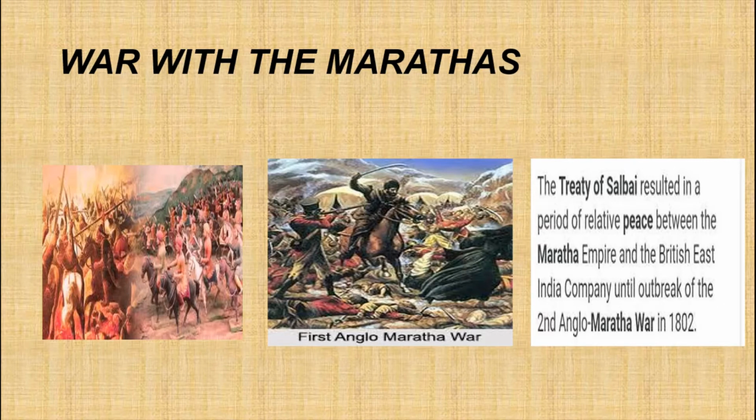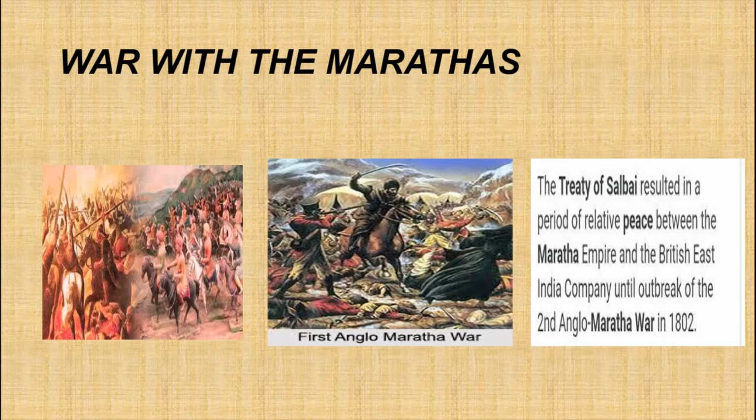Then the second Anglo-Maratha war in the years 1803 to 5 was fought on different fronts, resulting in the British gaining Orissa and the territories north of the Yamuna river, including Agra and Delhi. So, due to the second Anglo-Maratha war, the British East India Company, the English East India Company gained power around Orissa and Agra and Delhi.